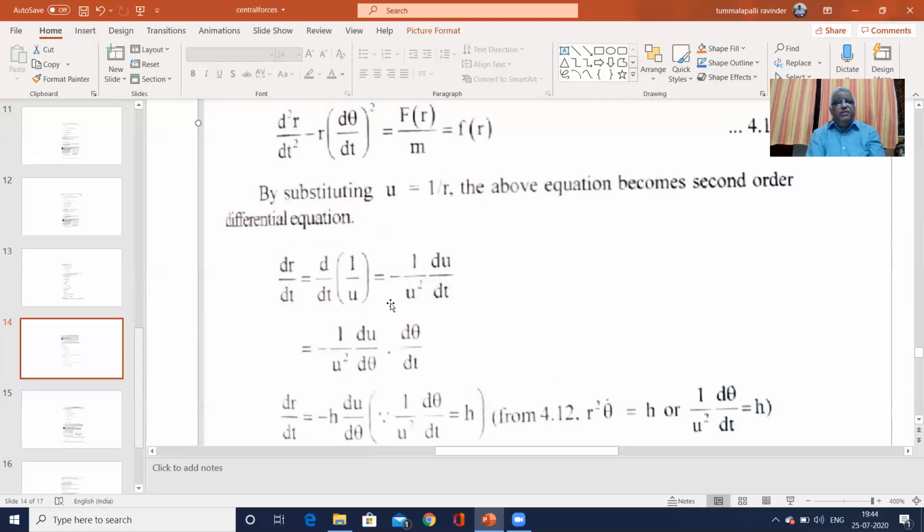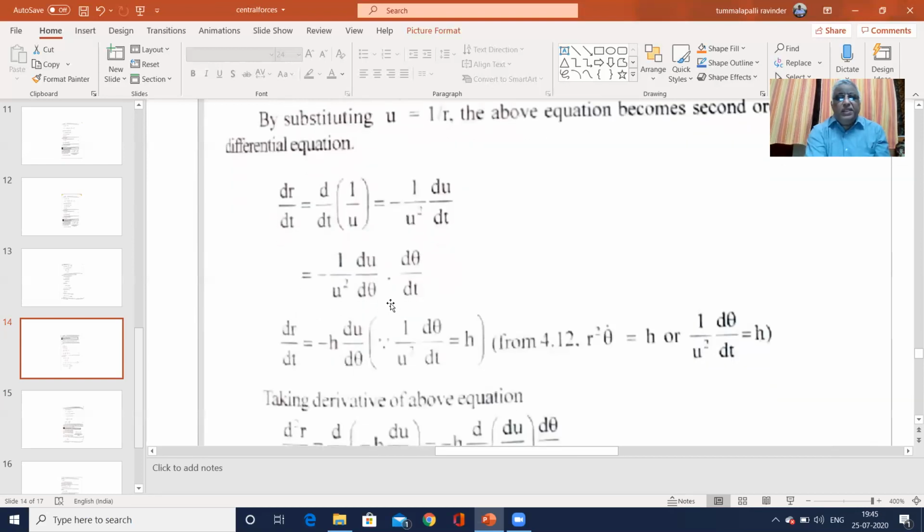How did we get this h du by d theta? In the earlier equation, 1 by u square d theta by dt is put as h. Therefore, dr by dt becomes minus h du by d theta. From equation 1.2, r square theta dot is equal to h. By writing r square as 1 by u square, we get 1 by u square d theta by dt is equal to h.